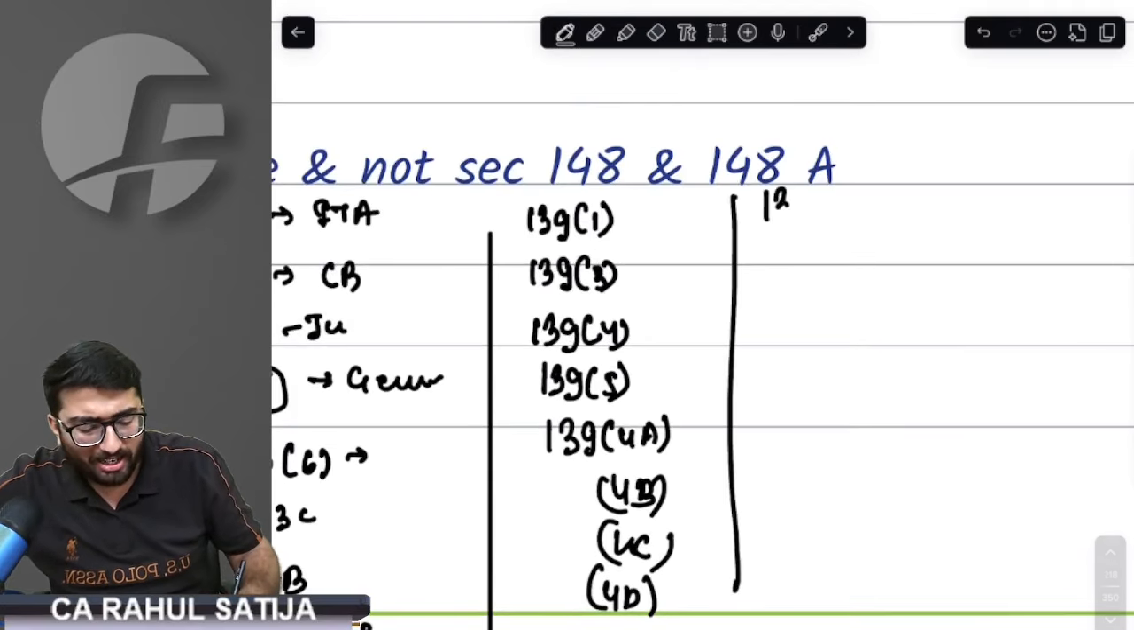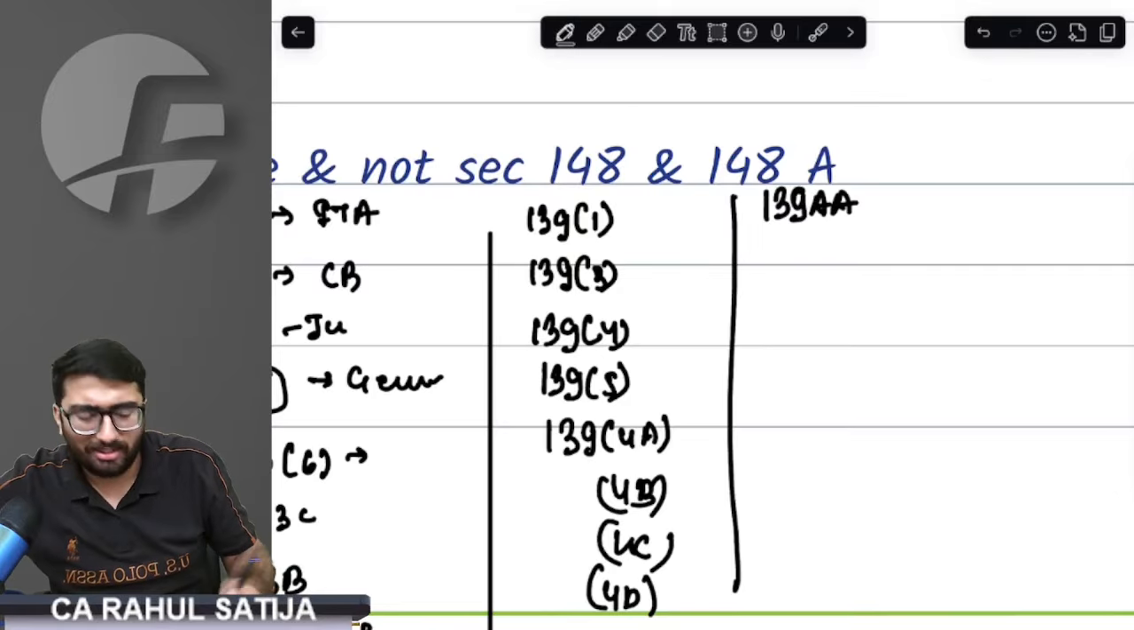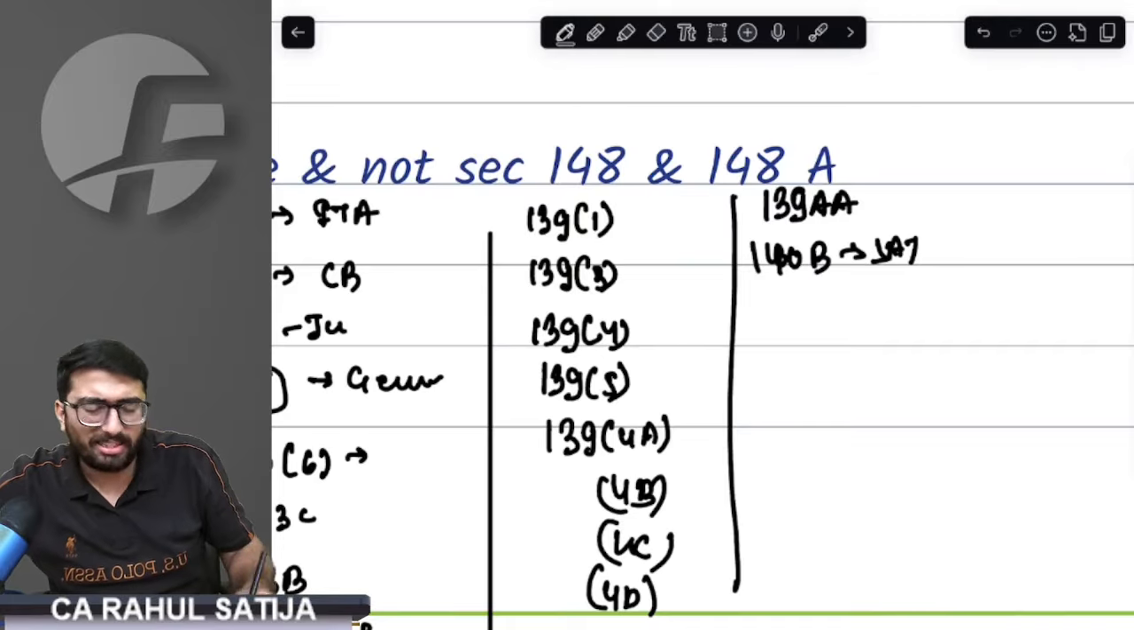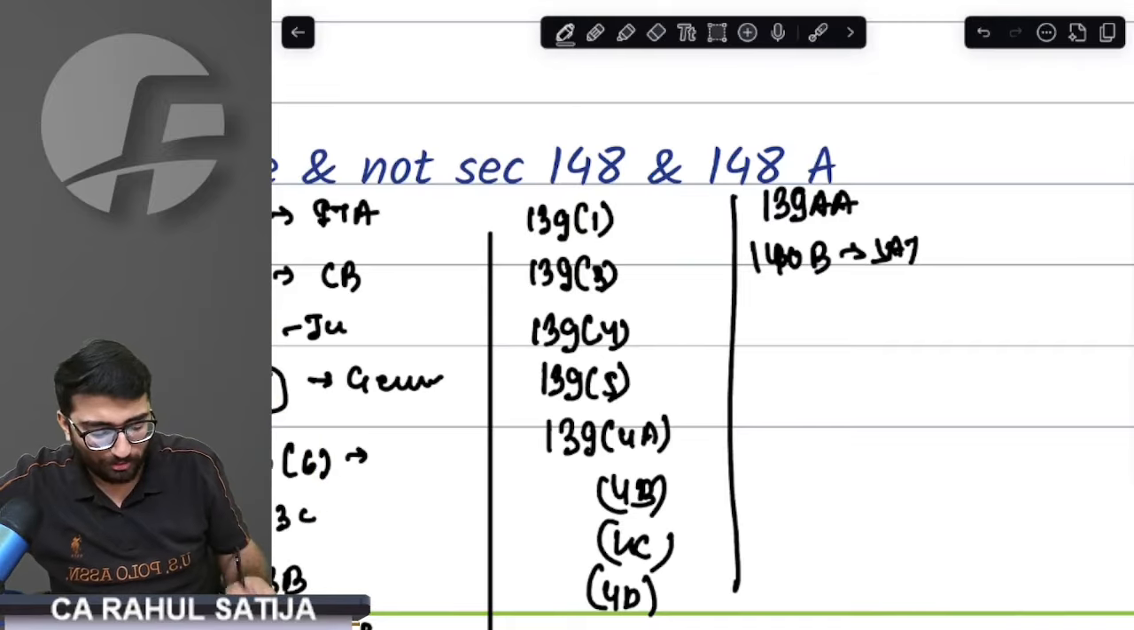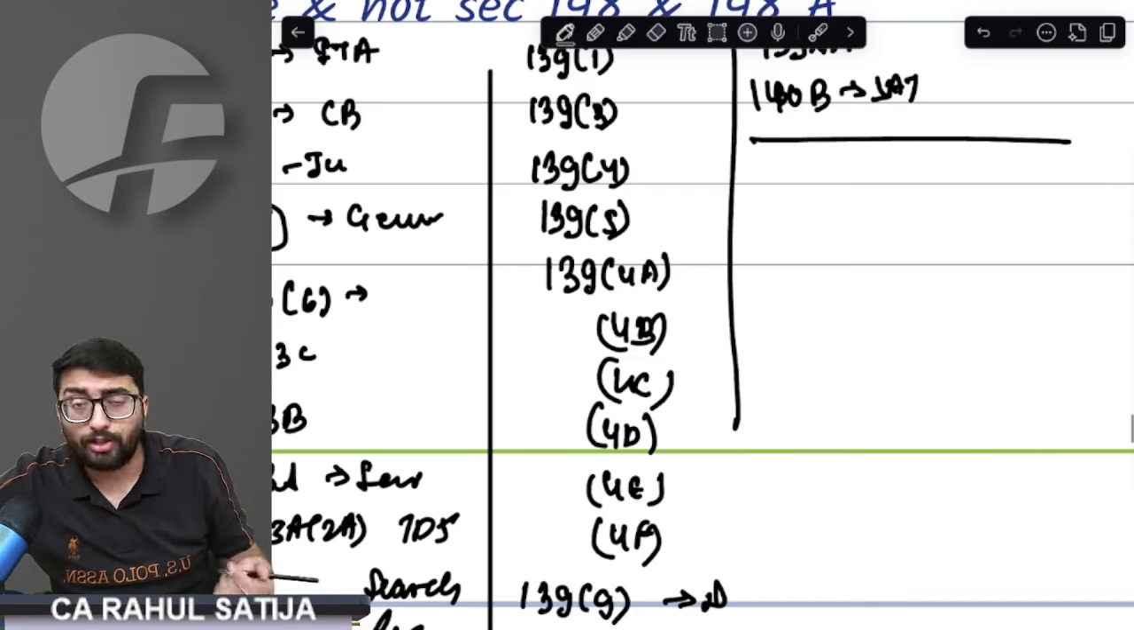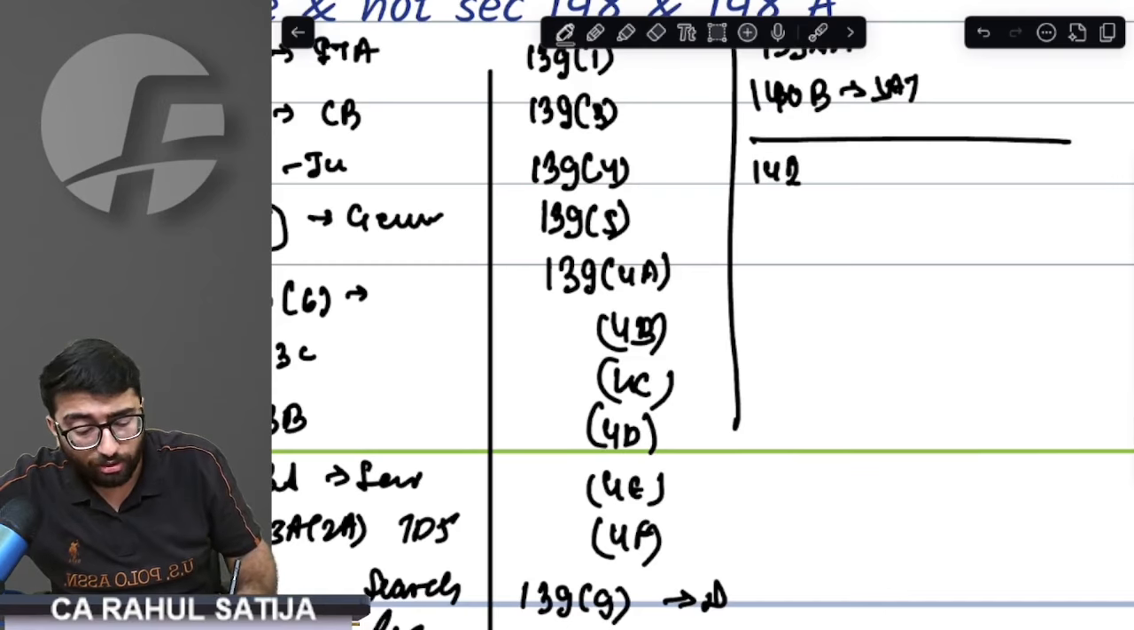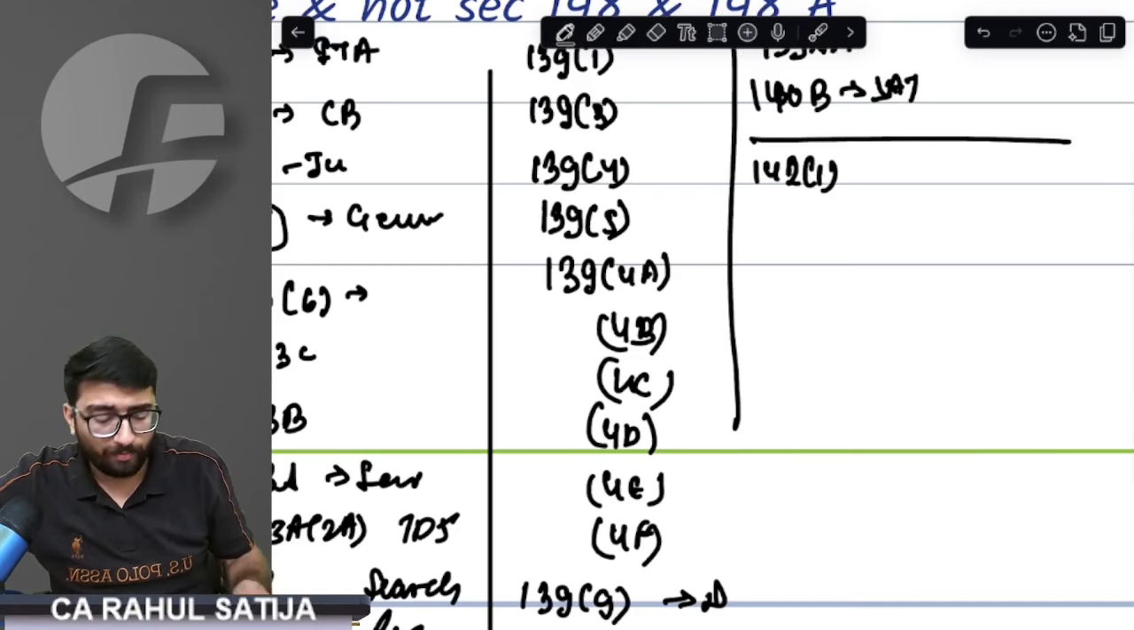Then we came on to PAN and Aadhar. See, we had 139AA. This was Aadhar, and 140B. This was about self-assessment. These were the important ones. Otherwise, PAN and Aadhar you can skip out. Then later on we came on to actual assessment, whereby we started off with 142.1. This was inquiry before assessment.